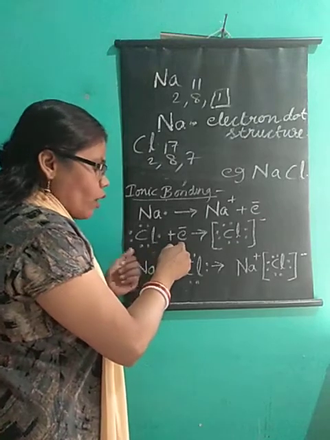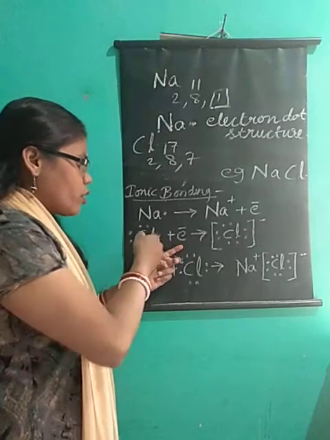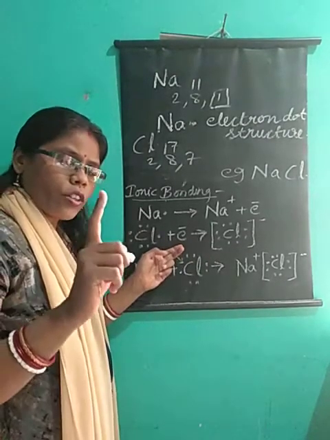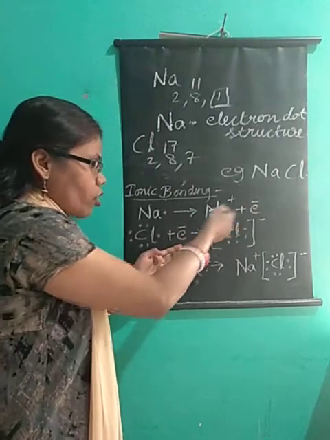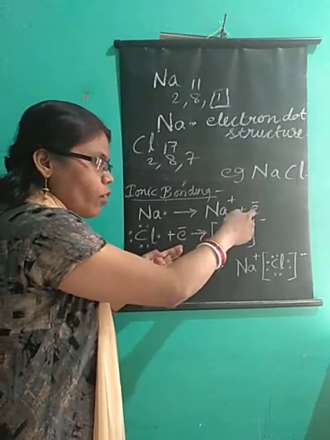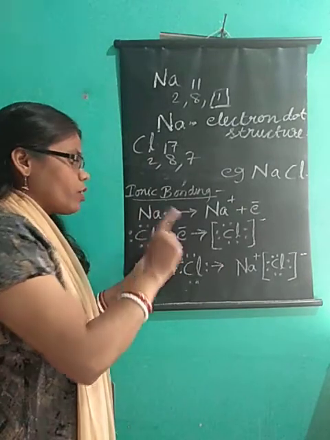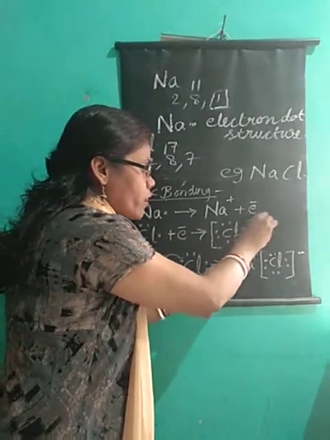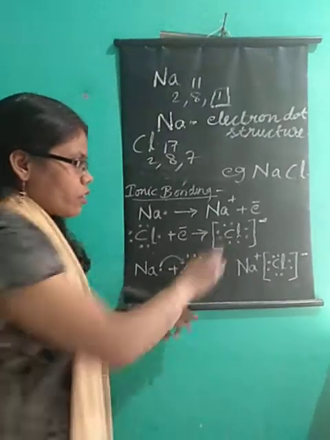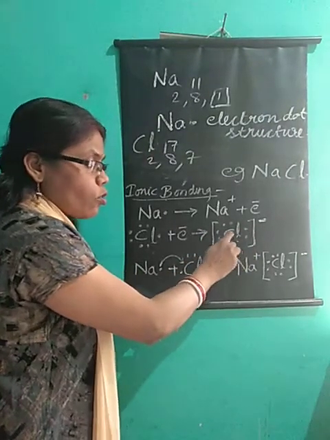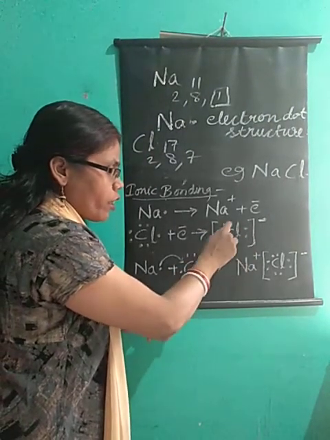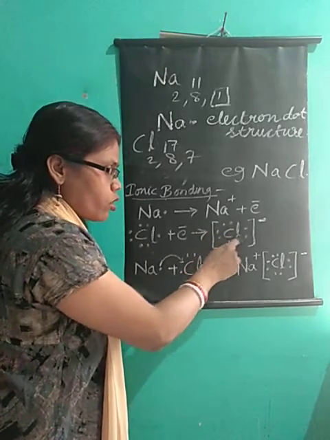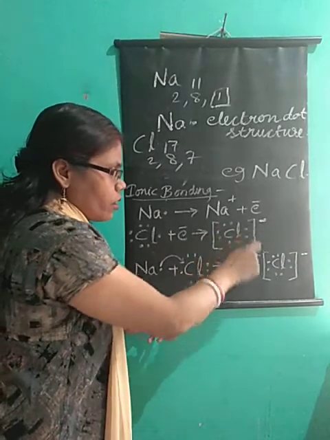What will one chlorine atom do? To complete its octet, one electron is needed. It will take the electron given by sodium. Sodium has given out one electron, and chlorine will take this one electron and become a chloride ion. A minus sign will be there. Now in the outermost shell of chlorine, 8 electrons are there, so I have shown 8 dots, and then close the bracket.